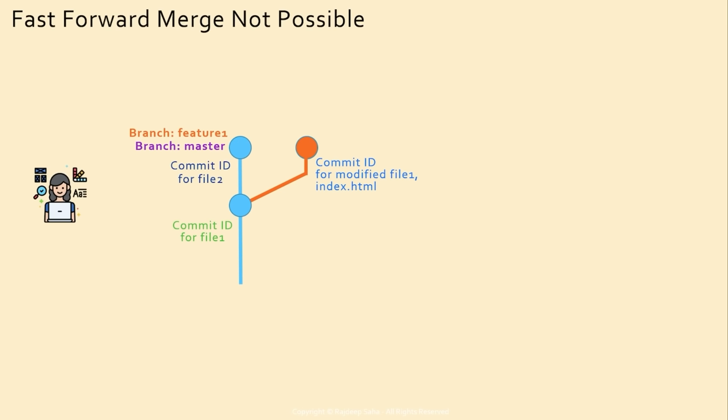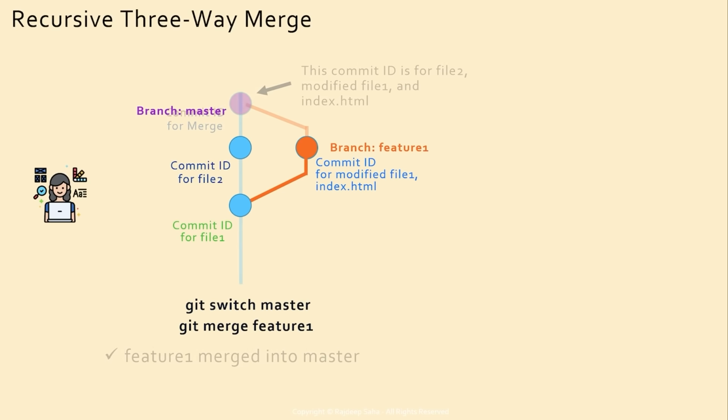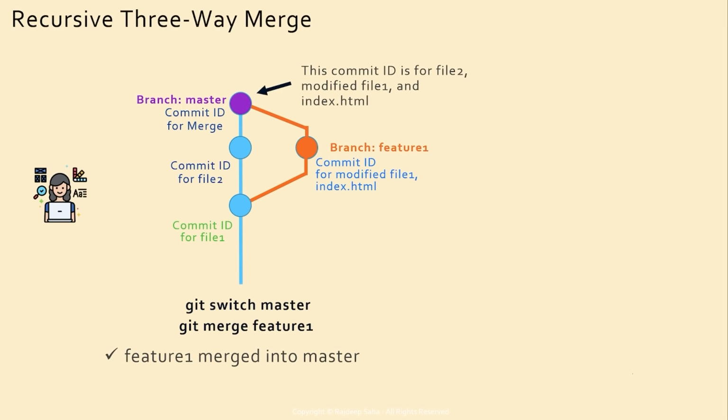Similarly, if you just move the branch feature 1 to look at the latest commit ID for the master branch, then you leave out the modified file 1 and index.html commit. So to solve it, we do a recursive 3-way merge. We run git switch master, and then we run git merge feature 1, and what that would do is combine the commit ID for file 2 and the commit ID for modified file 1 and index.html, and it will create a new commit ID for this merge.